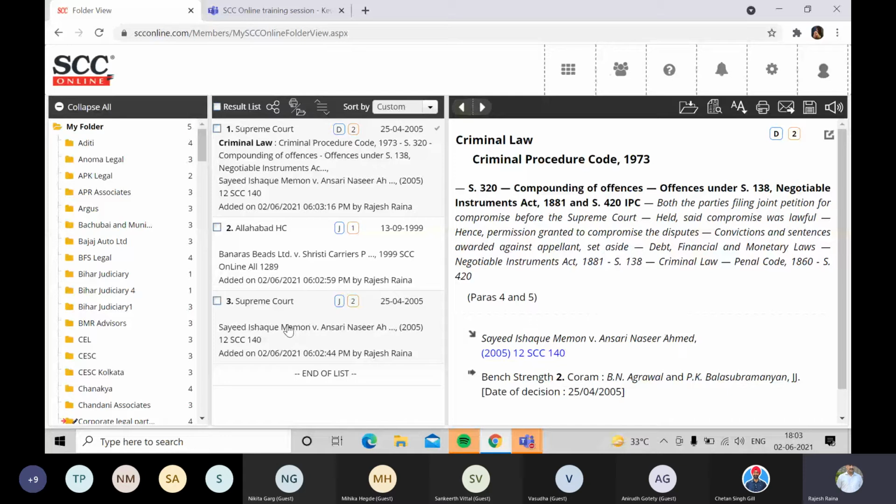Now from here, if I want to prepare a case compilation, can I do that? Yes, we can, and that too in a jiffy. It will hardly take a minute or so. Let me show you. I click on the result list checkbox. All the 3 get selected for the case compilation. And how do we do that? Adjacent to this result list there is an action icon, and the last option under this action is known as Create Case Compilation.